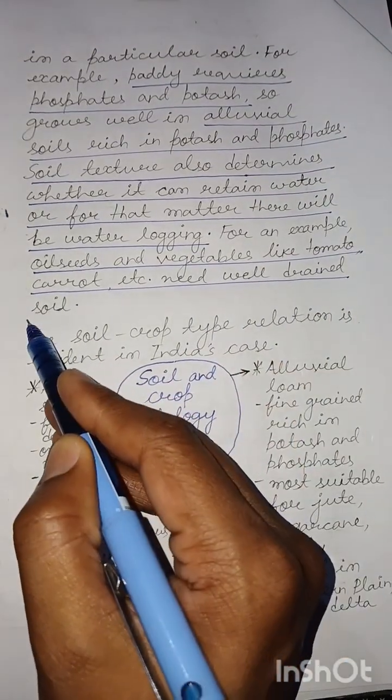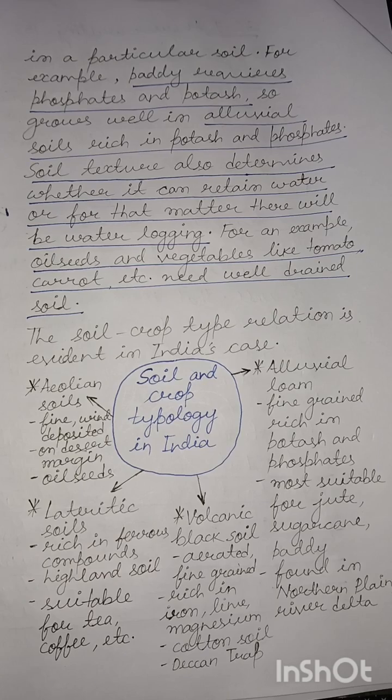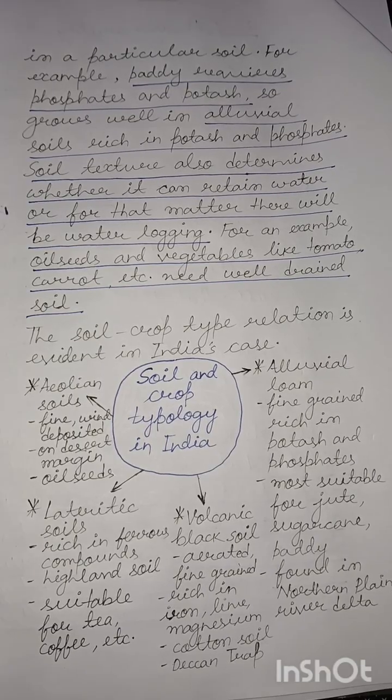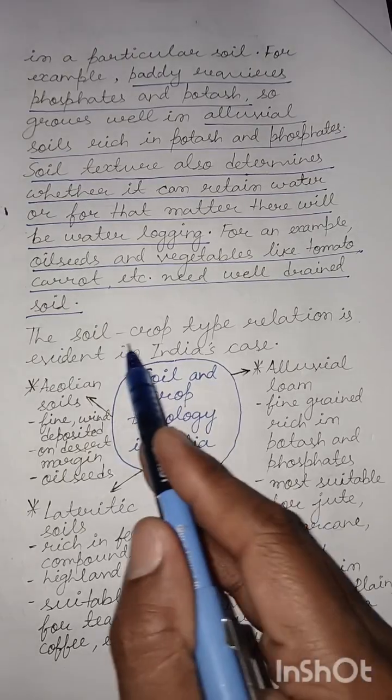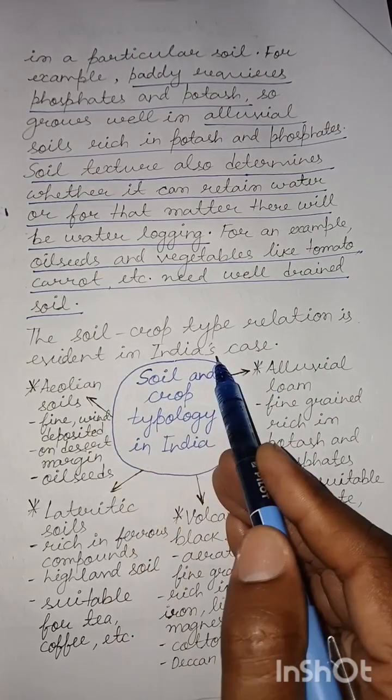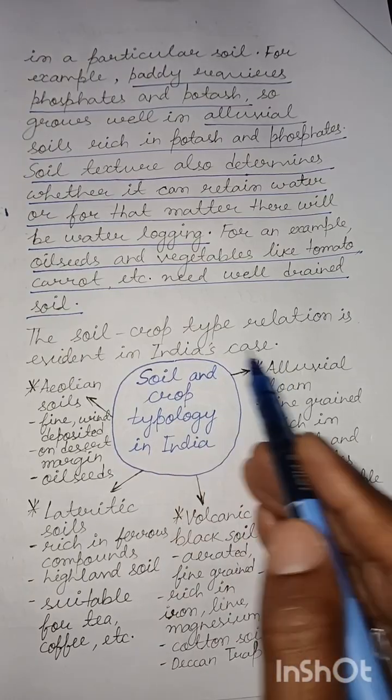For example, oil seeds and vegetables like tomato, carrot, etc. need well drained soil. Anyone who had some connection with villages would recall that the tomato saplings die out, they are blighted whenever there is waterlogging. That would mean that tomato would thrive in well-drained soil. The soil crop type relation is quite pronounced. It is quite evident in India's case.